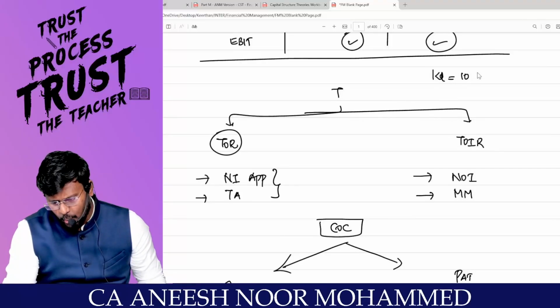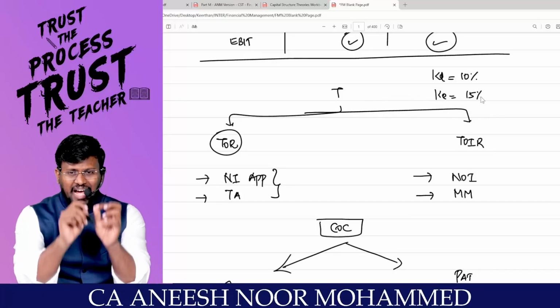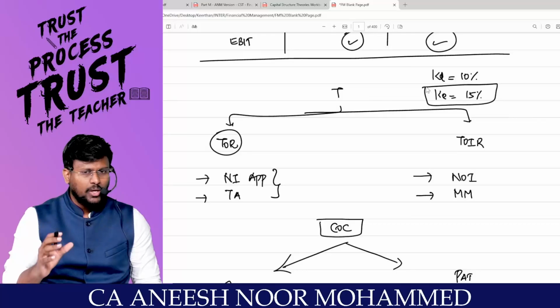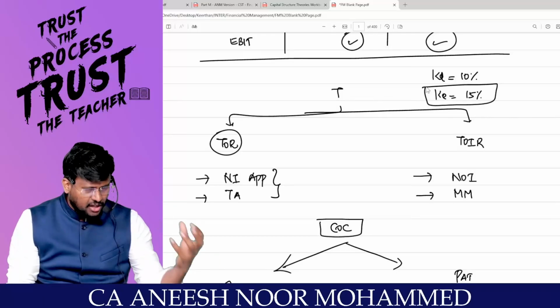That means if KD is equal to 10% and KE is equal to 15%, my dear lovable students, if a firm is an all-equity firm, their 100% capital comprises equity, so KE is equal to KO. That means KO is equal to how much percentage? 15%. But sir, in the same place, there is another firm in their capital structure.